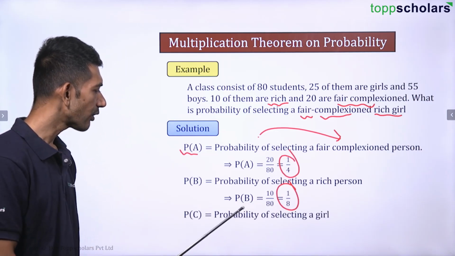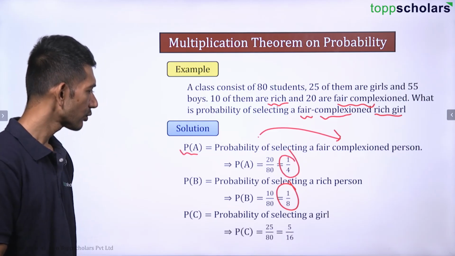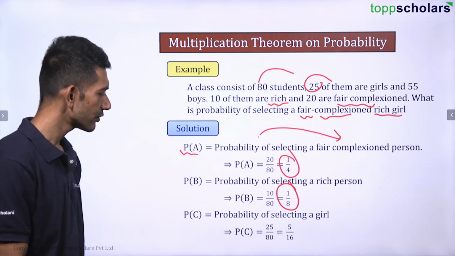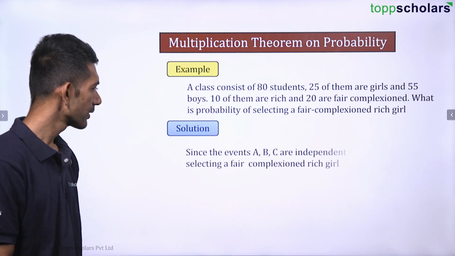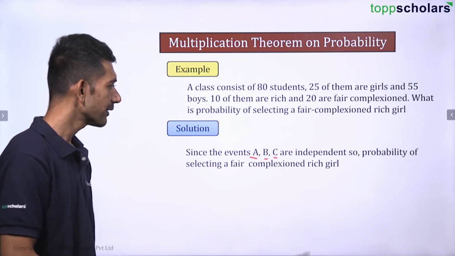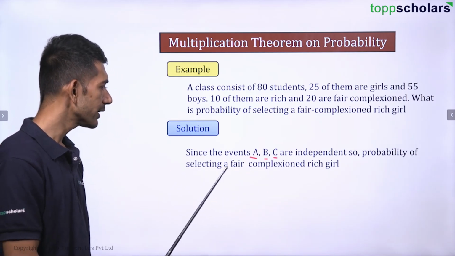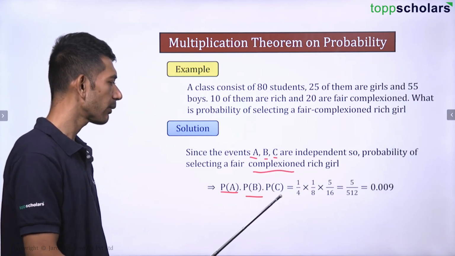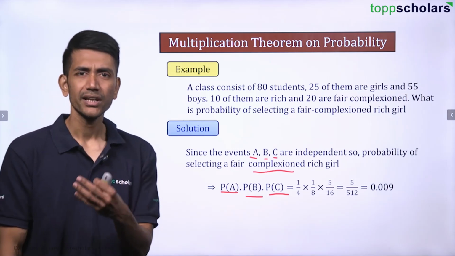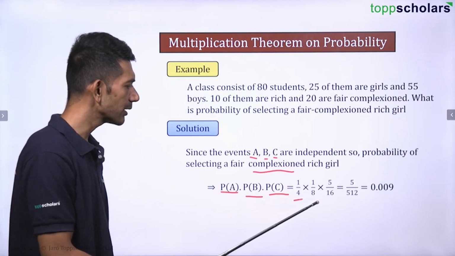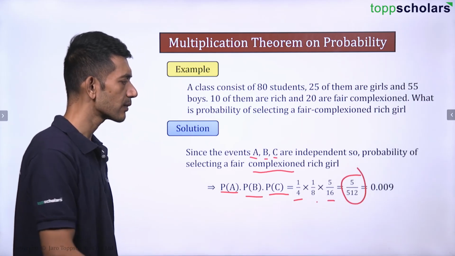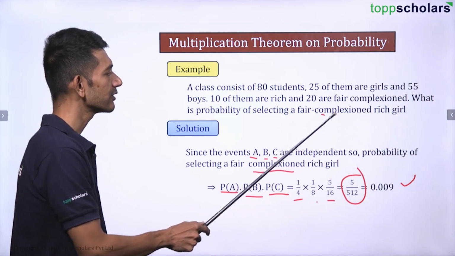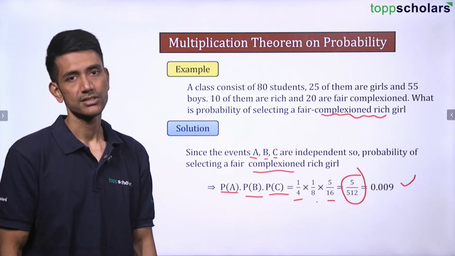Now let C be an event of selecting a girl. What will be the probability of selecting a girl? 25 are girls, so 25 by 80, which is going to be 5 by 16. Now can I say A, B and C are independent events? So the probability of selecting a fair complexioned rich girl would be probability of A into probability of B into probability of C. All three events are independent. You just need to multiply the values. You get 5 by 512, which is nothing but 0.009, and that is your final answer. That is the probability of selecting a fair complexioned rich girl.